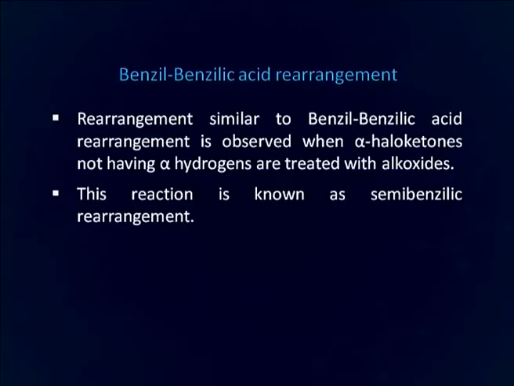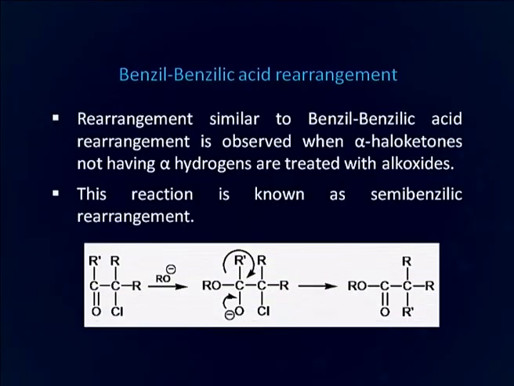Rearrangement similar to benzyl benzylic acid rearrangement is observed when alpha haloketones not having alpha hydrogens are treated with alkoxide. This reaction is known as semi-benzylic acid rearrangement. As in this case, you can see that this is a halogen atom and this is a ketonic group. So, this molecule represents alpha haloketone.